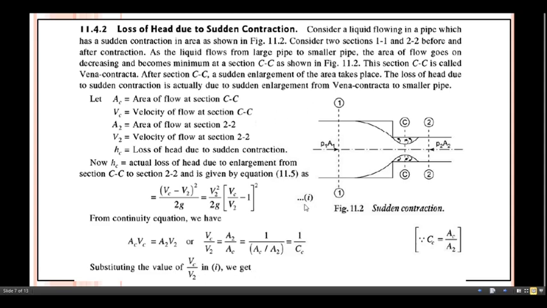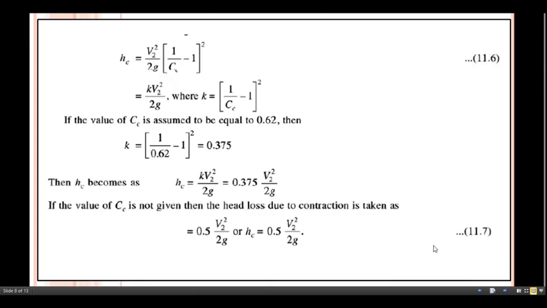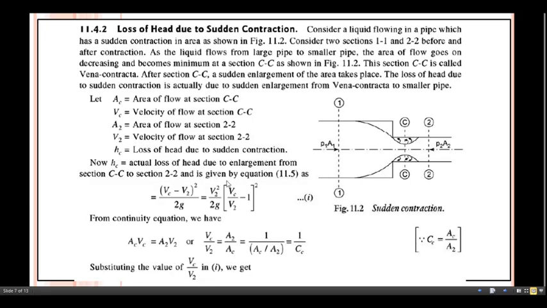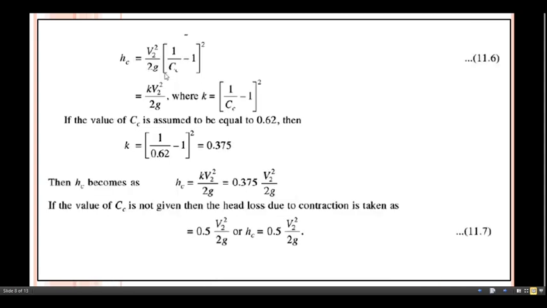Substituting the value of Vc divided by V2 in equation number 1, we have to replace this term by 1 upon Cc. Then just see what changes will come in that relation. hc equals V2 square divided by twice g into (1 upon Cc minus 1) whole square.